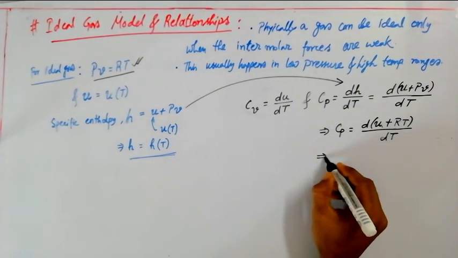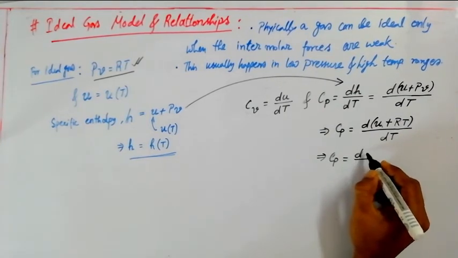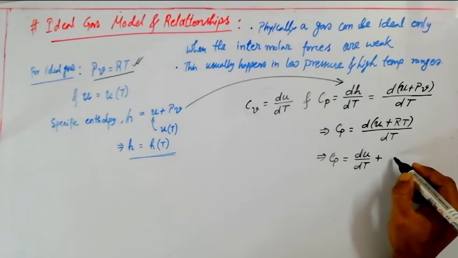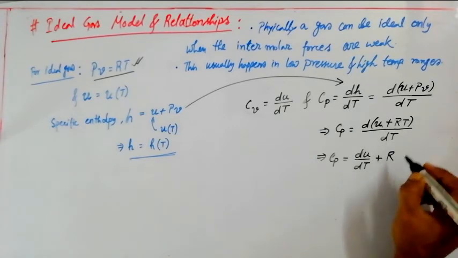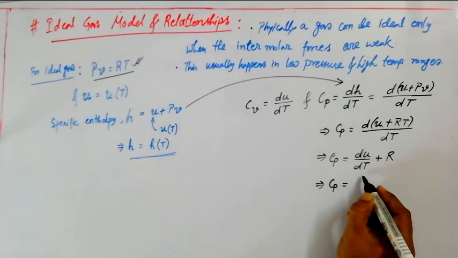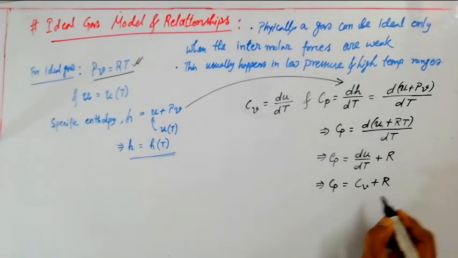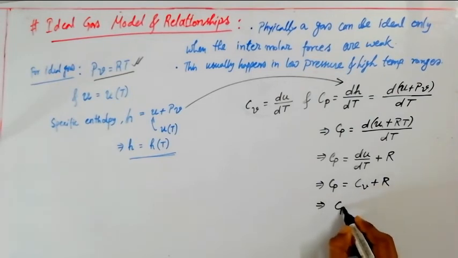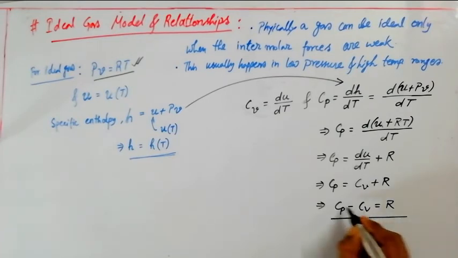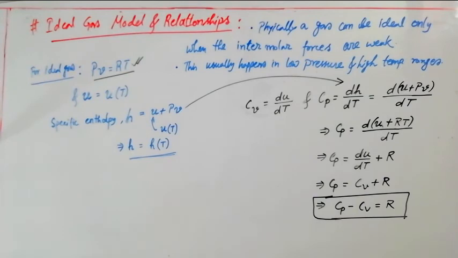So from there I can see that Cp can be written like du by dT plus R, because dT will be cancelled. So finally I am getting Cp equals du by dT, which is nothing but Cv plus R. So that is the final expression we are getting, Cp minus Cv equals R. This expression is frequently used in thermodynamics.